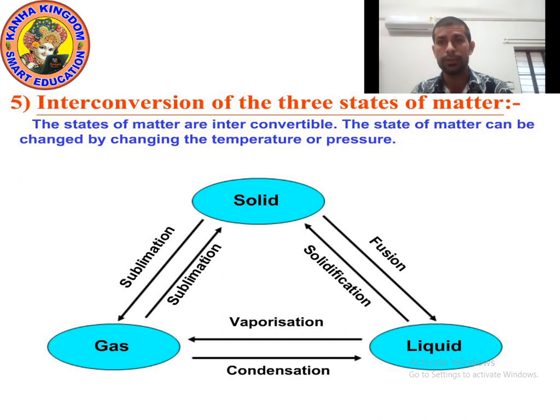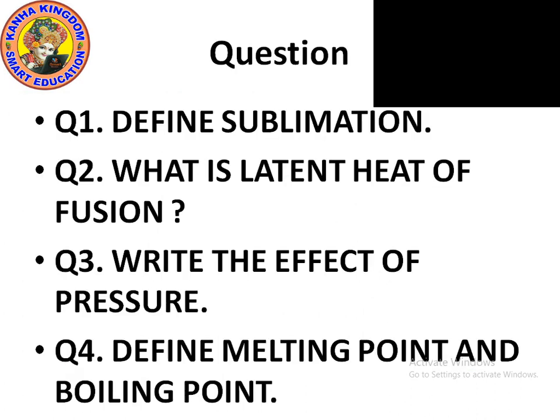So we can change solid into liquid by fusion, liquid into solid by solidification, gas into liquid by condensation, and liquid into gas by vaporization, and gas into solid and solid into gas by sublimation. Please learn this diagram. It is very simple. You can easily understand. Now let's move on to the last point.